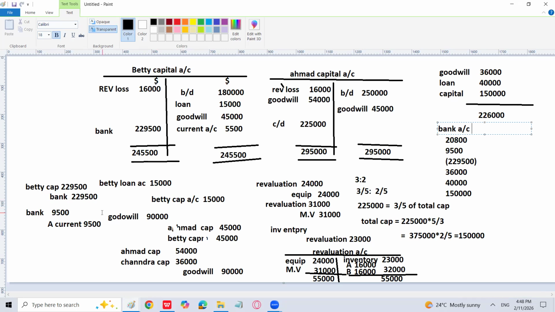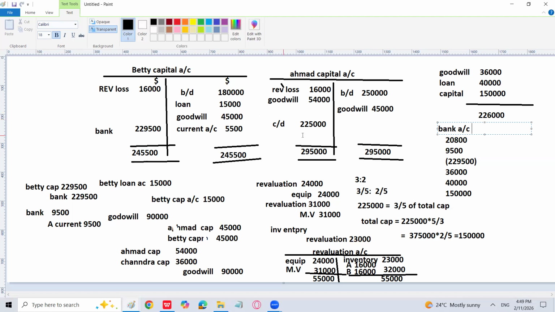I passed the entry Betty capital to bank account also. Then we have prepared Ahmed capital account who will continue with the business. The brought down is 2,50,000. His share of goodwill is equal to the Betty, 45,000. Revaluation loss still same because they are equal partners, 16,000. But his goodwill will also be debited because goodwill is written off among new partners with new ratio. So 54,000 will come on the debit side of Ahmed capital account, and carried down is 2,25,000.